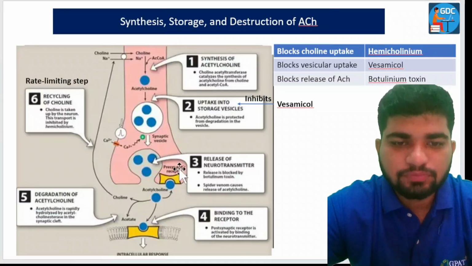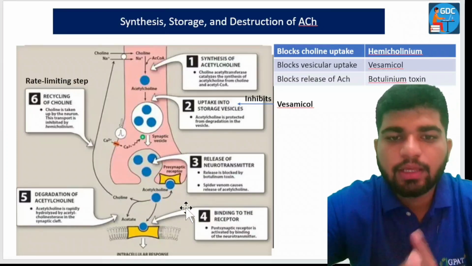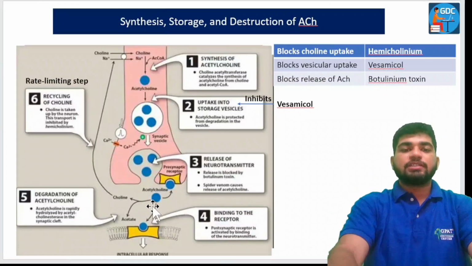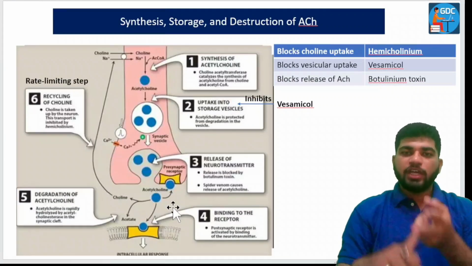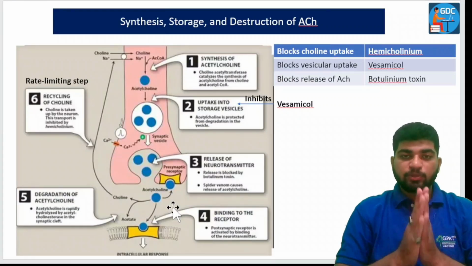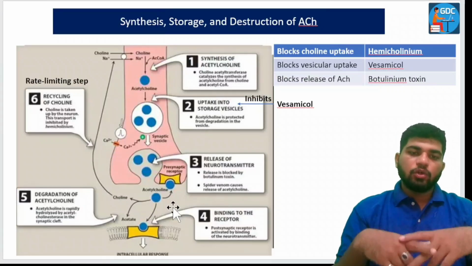Now, when it is released into the synaptic cleft, what happens? There are lots of acetylcholinesterases and butyrylcholinesterases, which are responsible for the decomposition, the hydrolysis, of acetylcholine.